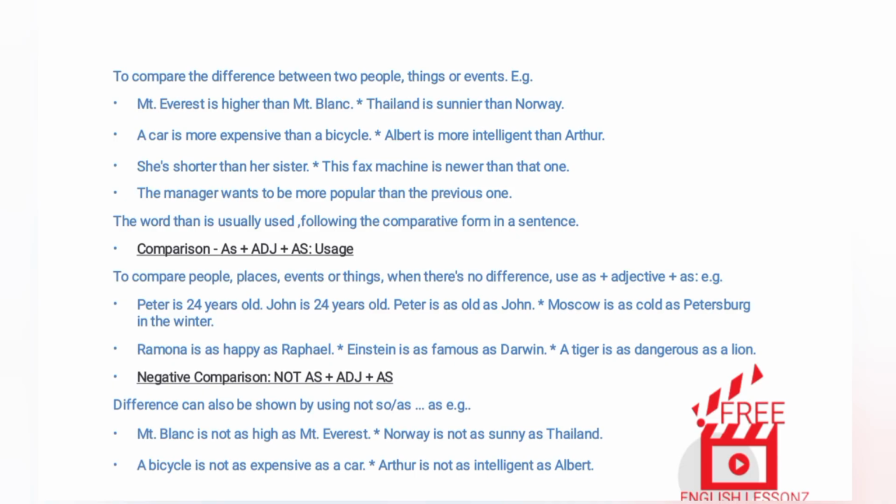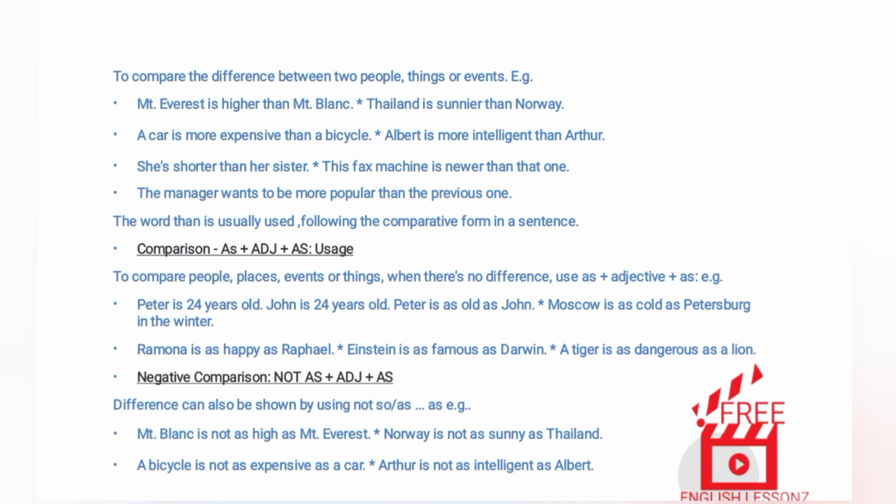L. Comparison, as plus adjective plus as, usage. To compare people, places, events or things, when there's no difference, use as plus adjective plus as. Examples. Peter is 24 years old. John is 24 years old. Peter is as old as John. Moscow is as cold as Petersburg in the winter. Ramona is as happy as Raphael. Einstein is as famous as Darwin. A tiger is as dangerous as a lion.